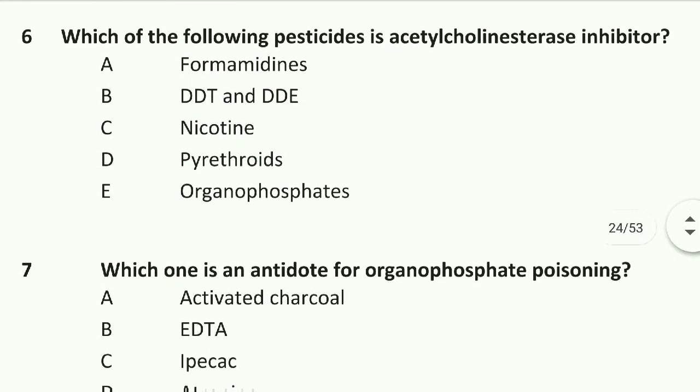Next question is which of the following pesticides is an acetylcholinesterase inhibitor? The answer is organophosphates. Option E is right, organophosphate.